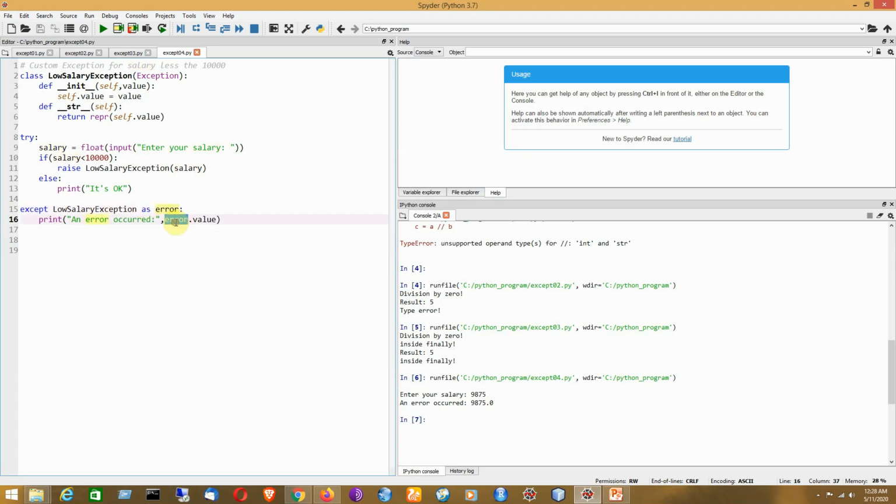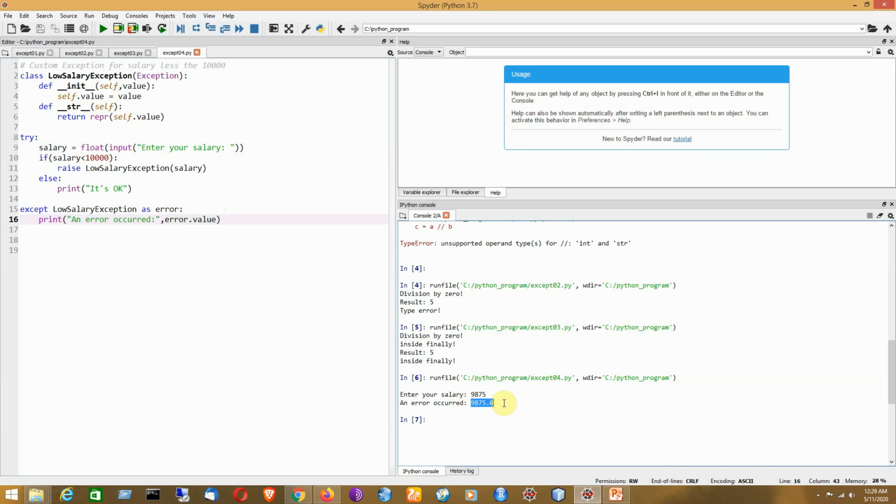So by calling error.value, it is basically calling the string representation of the object. Mind it, for this particular statement, error.value will call the string representation of the object, and as a result this value will get printed here. For which particular value of salary this exception is being generated will be shown over here.